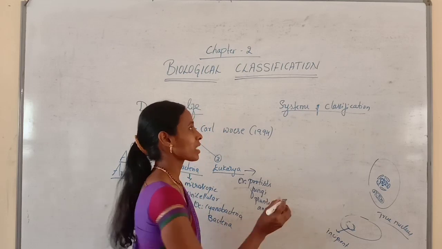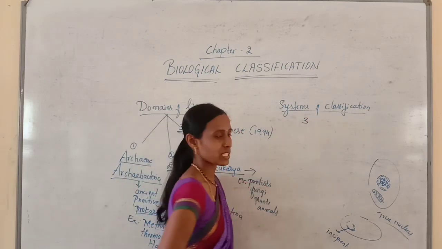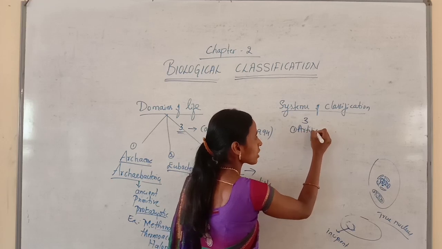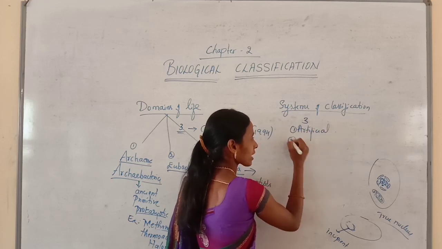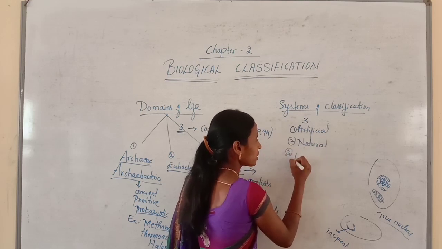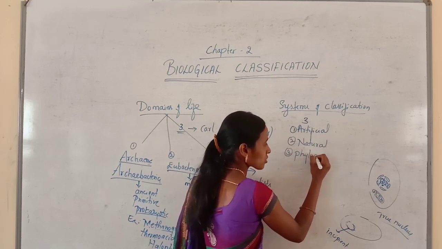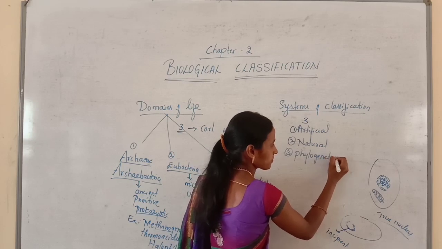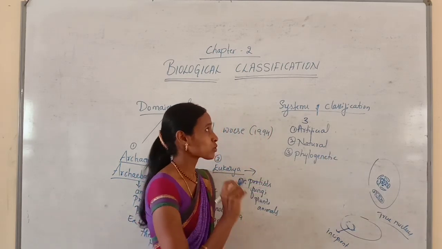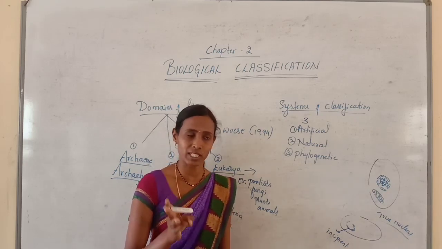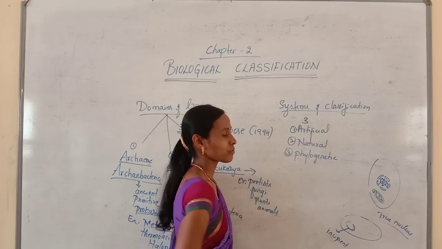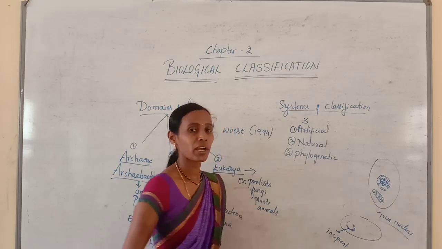Mainly there are three types: artificial system of classification, second, natural system of classification, and third, phylogenetic system of classification. These systems of classification are very, very important.